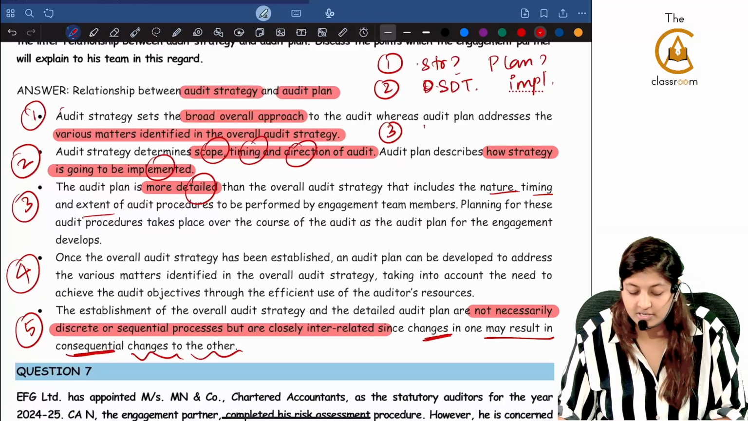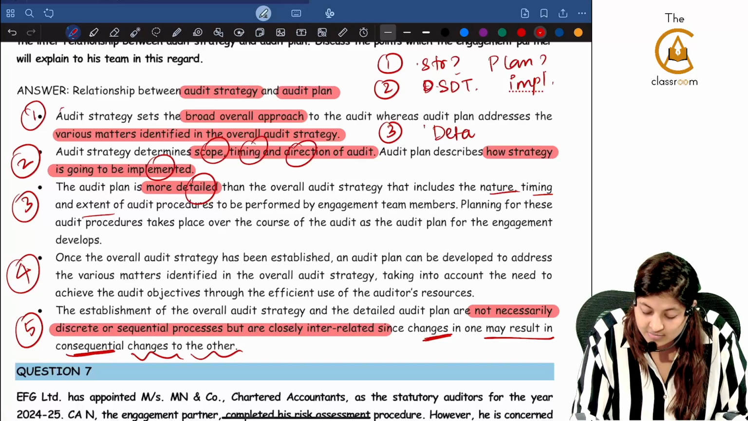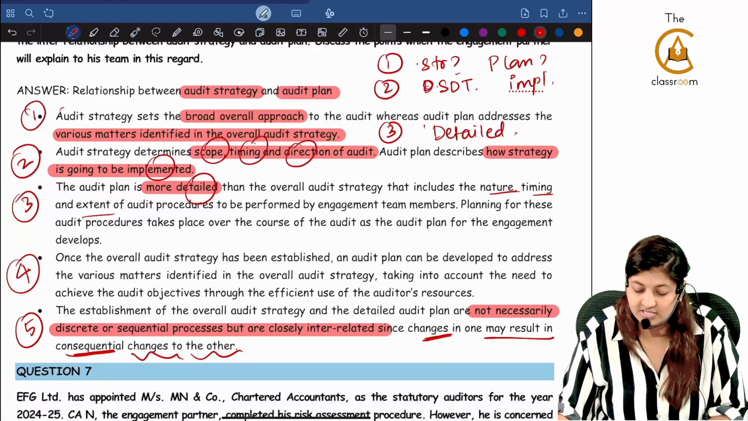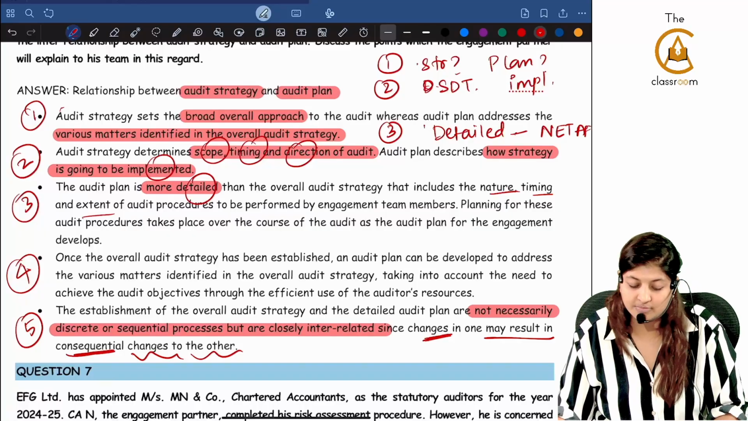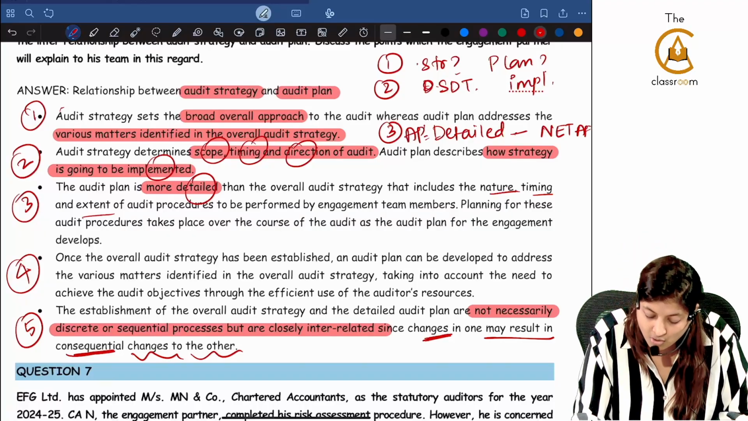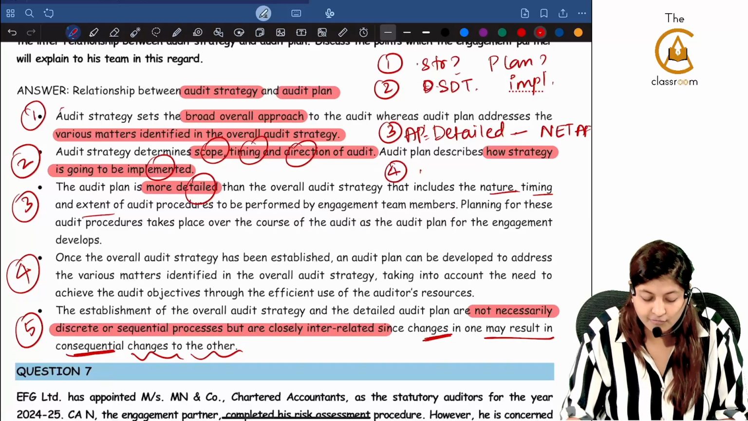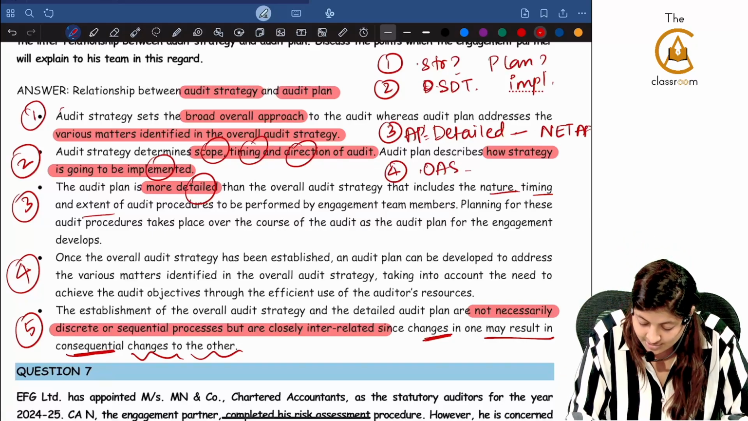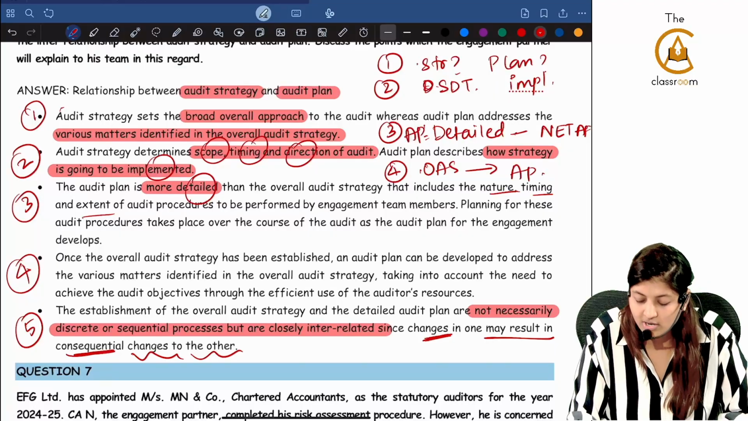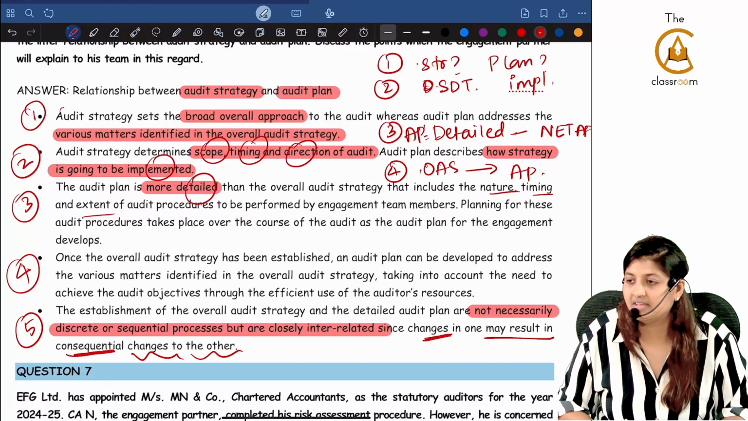Third point, what did we see? Audit plan is more detailed than overall audit strategy because this is going to have nature, extent and timing of the audit procedures to be performed. This is with respect to audit plan you are saying. Fourth, what did you say? Once the overall audit strategy has been established, it flows to an audit plan that can be developed to address the various matters.